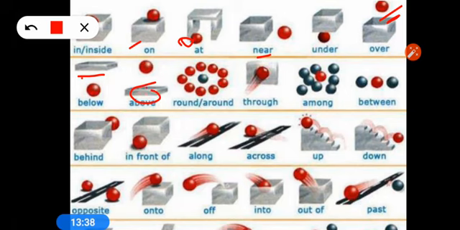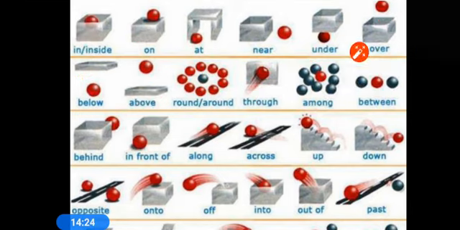Now you say, over and above, what is the difference? Here you will not find much difference. You have to understand that anything which is higher, you can use over or above. But for competitive exams there is a minor difference: if it is exactly up, then we use over, otherwise we use above. Here round and around, I don't need to explain much, you can see by this one. If anything is surrounded by something, then we use around. Through, I told you, is through a medium which is closed on all sides. Among means if something is lying in many, then we use among, but if it is lying in two, in the middle, then we use between.